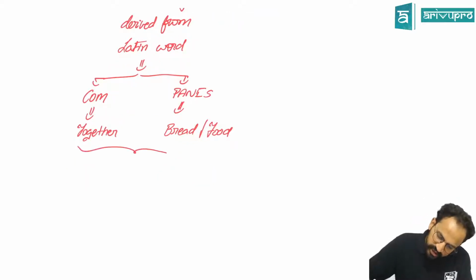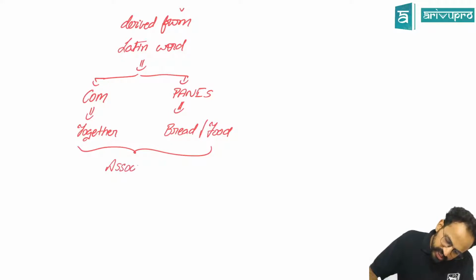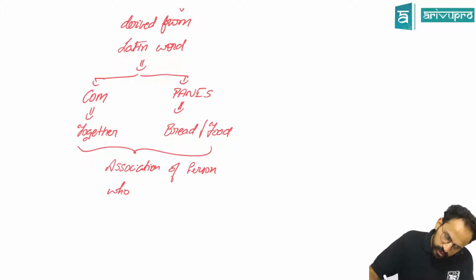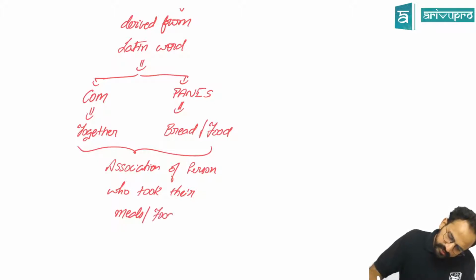In short, it means an association of persons who took their meals or food together.